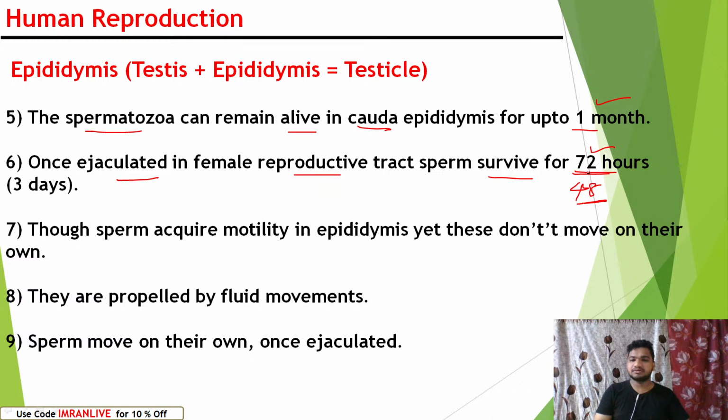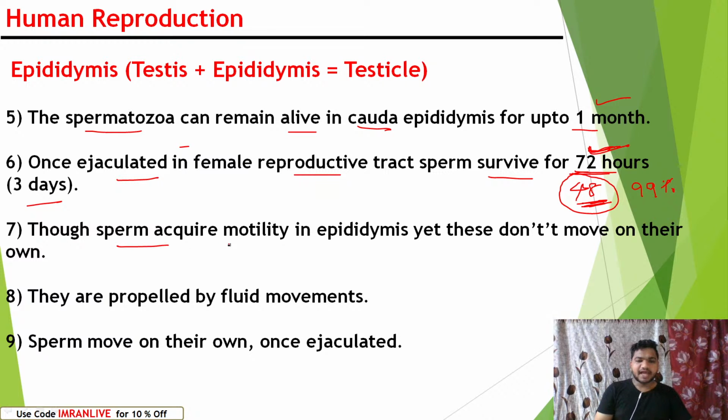There is a 99% chance for fertilization of sperm with ova in the first 48 hours, but some sperms can perform fertilization after 48 hours, within 72 hours. Hope this is clear. 72 hours means 3 days.